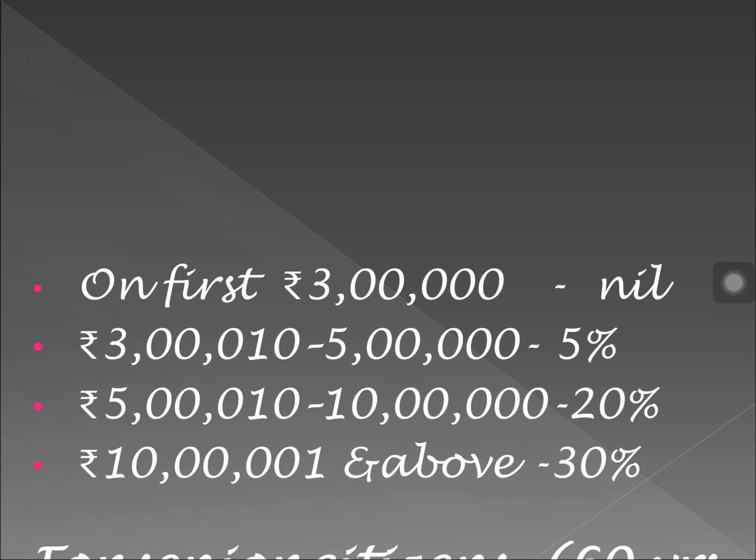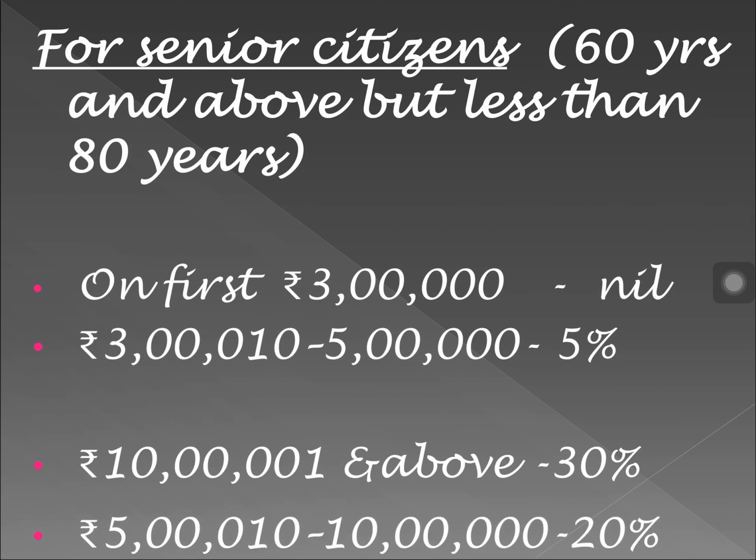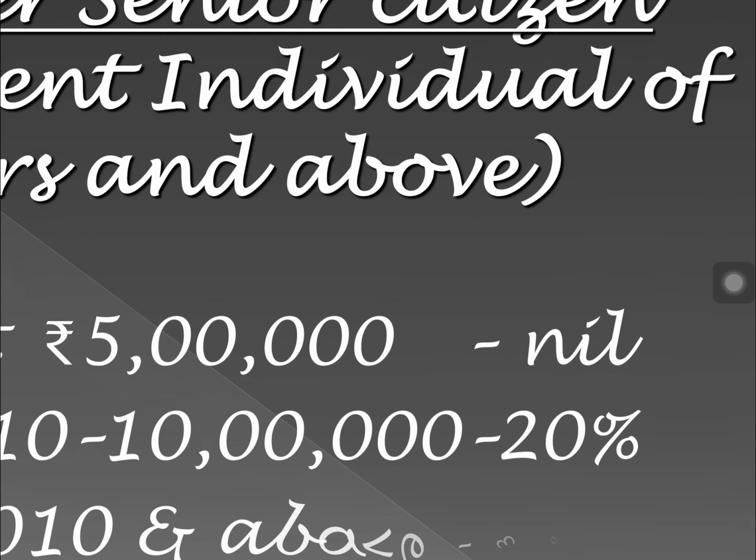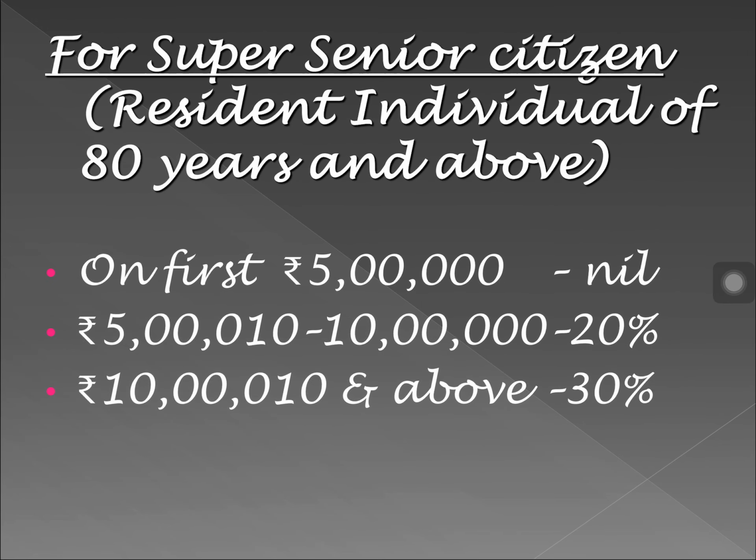And if you are a super senior citizen, that is if your age is above 80, then on the first 5 lakh it is nil, then the next 5 lakh it is 20%, and 10 lakh and above it will be 30%. So in case of a super senior citizen, there is no slab of 5%.